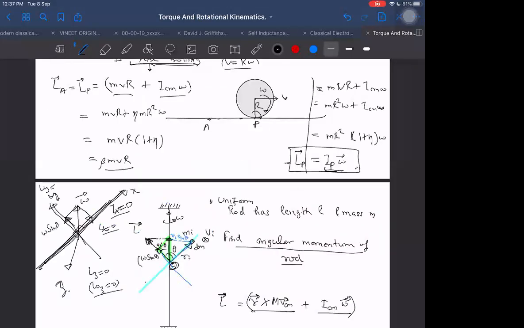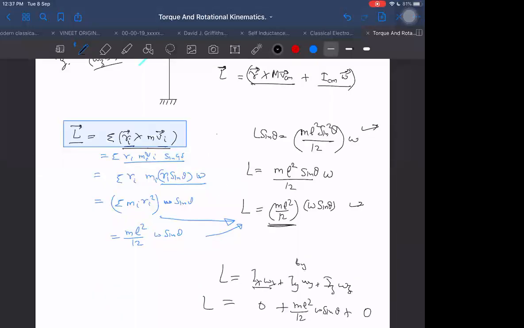This way also, now I have said in general, that at that time I was saying we can write it in this way also. But you may get the wrong idea that it will always work. It will work only when the other two are 0. If the other two are not 0, then this will always be valid: Ix omega x plus Iy omega y plus Iz omega z, if the products of inertia Ixy, Iyz and Izx are 0.